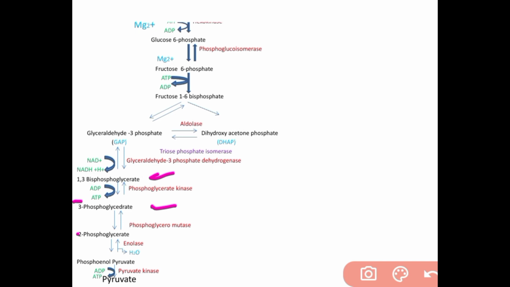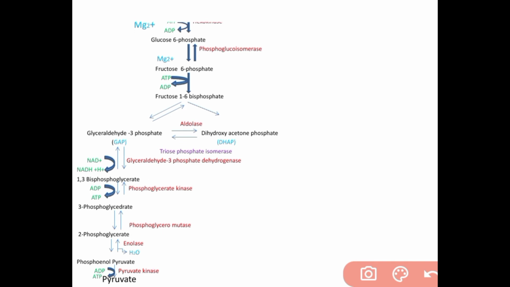The remaining phosphate ester linkage in 3-phosphoglycerate is moved from carbon 3 to carbon 2 to form 2-phosphoglycerate, and here the enzyme involved is phosphoglyceromutase. Then dehydration of 2-phosphoglycerate. Here 2-phosphoglycerate is dehydrated by the action of enolase to phosphoenol pyruvate. This is a reversible reaction.